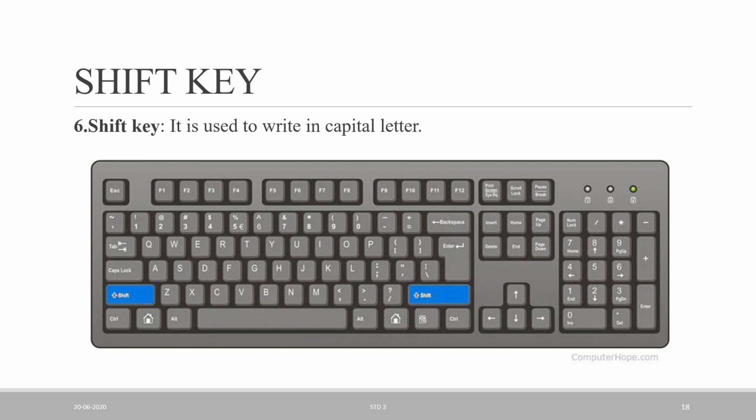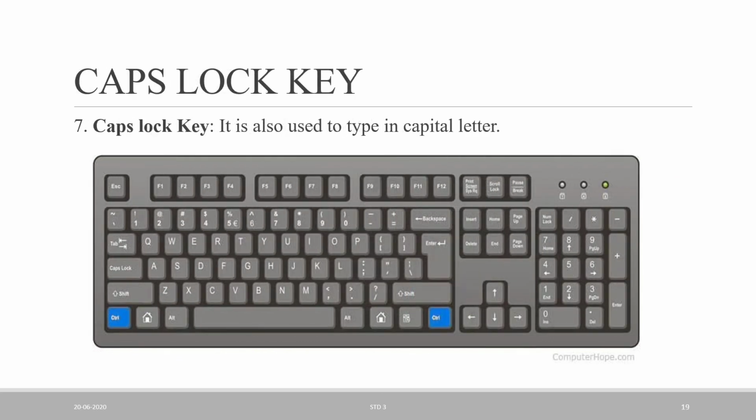Now move to the next key, the caps lock key. See the caps lock key, this one here. I am moving my cursor here. This is our caps lock. The spelling is also written on this key: CAPSLOCK. We have one caps lock. This is our caps lock key, and it is used to type in a capital letter.